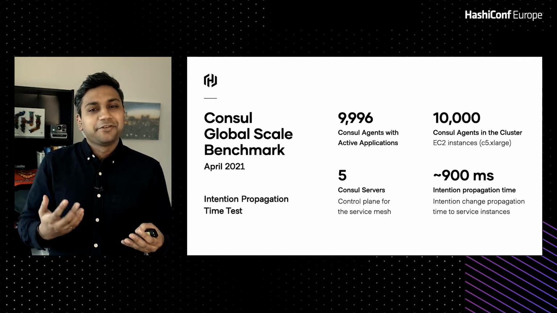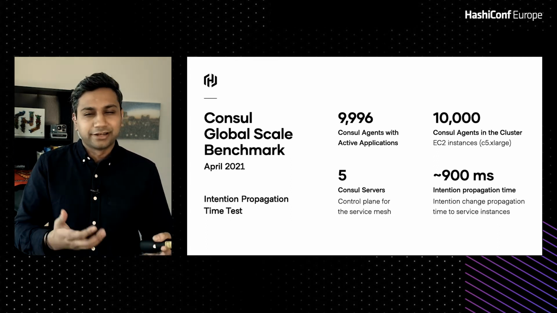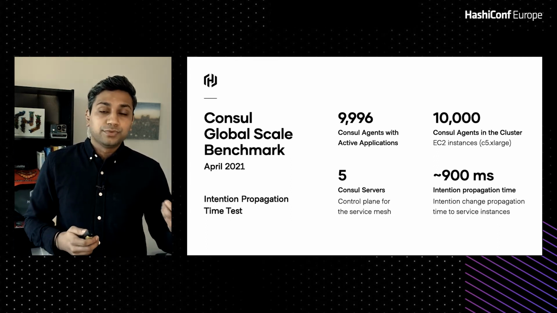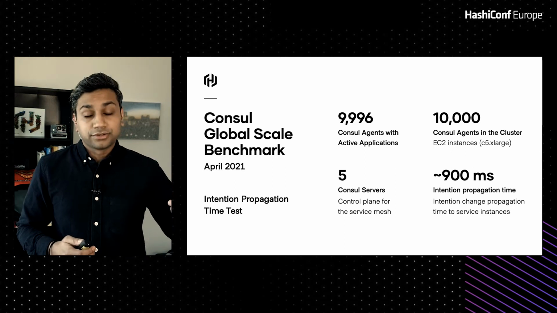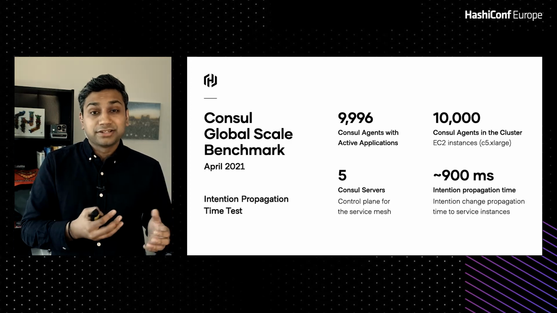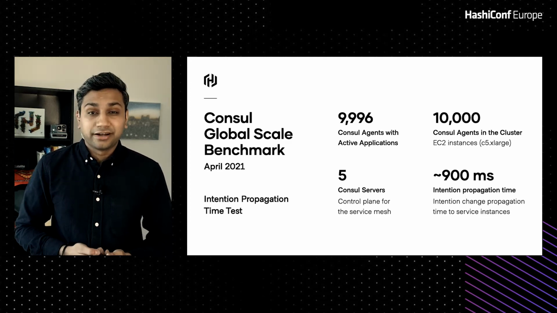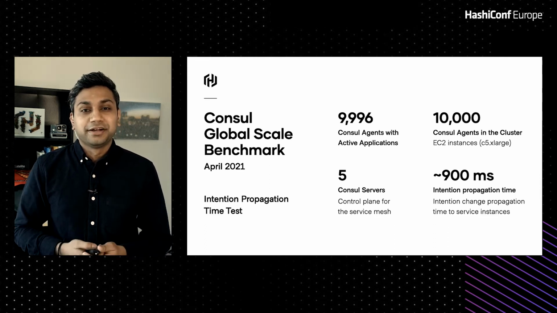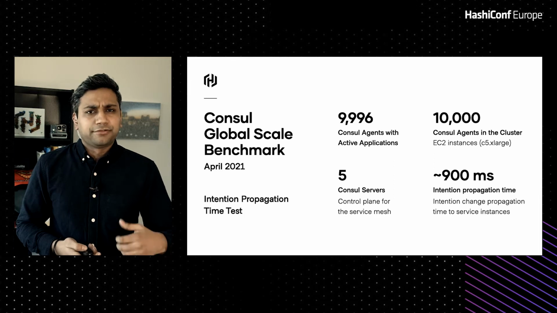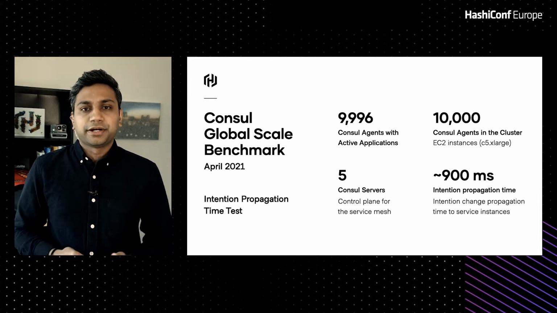The 4 nodes that we missed out of the 10,000 were running workloads that might not be related to this intention change. As soon as we created the intention, the propagation time from the control plane all the way down to all Consul agents was about 900 milliseconds, which is quite impressive for the extent that we were running it. We had about 5 Consul servers again here, powering the control plane for this experiment.